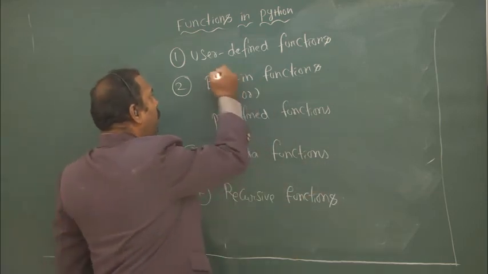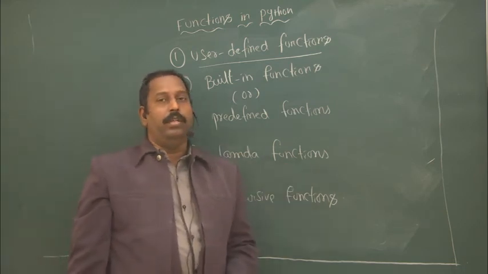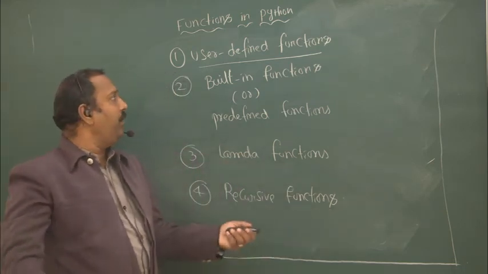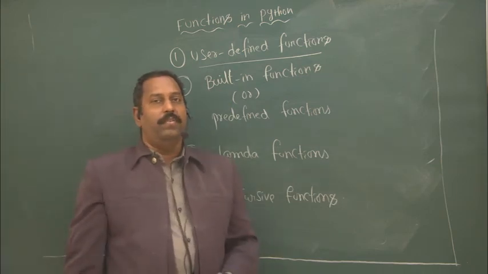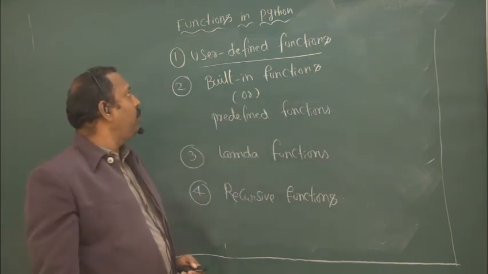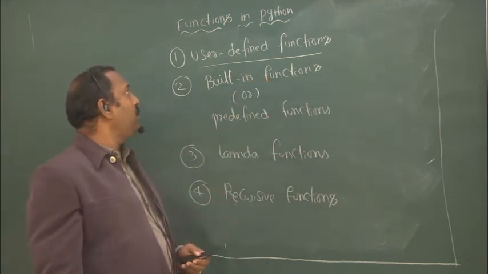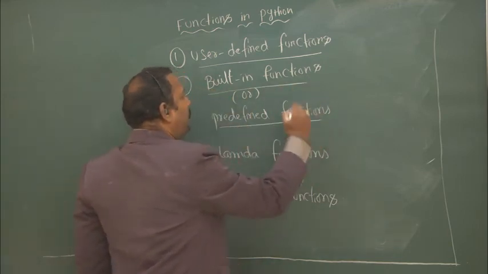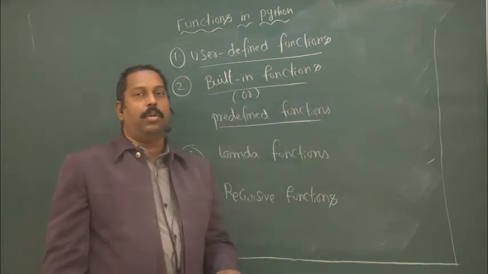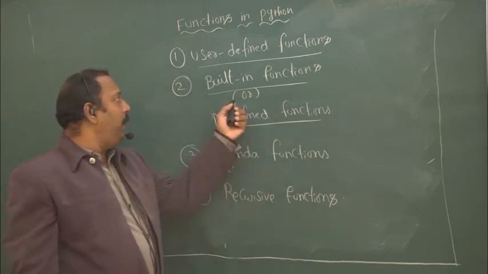One is called user defined function, that means user can define its own functions. Suppose I want to define my own function, you can define by using user defined function. That is the first type of functions. And second one is built-in functions. Built-in functions means the functions which are already defined.